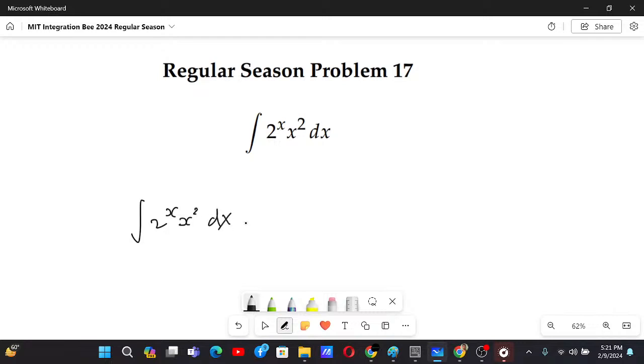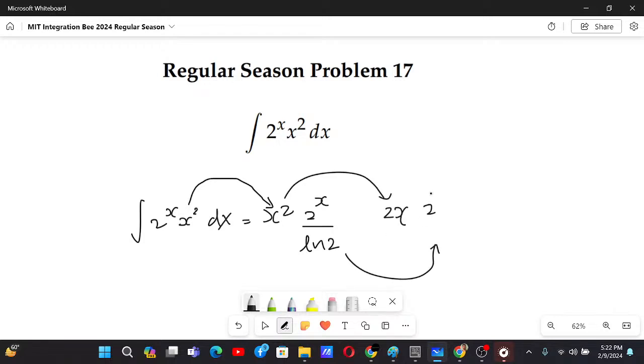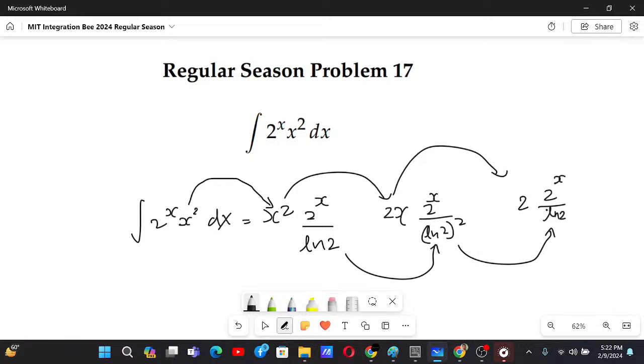So what we do is, we first write the thing that's to be differentiated as it is, and integrate the other one, 2 to the power x by ln of 2. Differentiate this, 2x, integrate this, 2 to the power x by ln of 2 whole square. Differentiate this, 2, integrate this, 2 to the power x by ln of 2 whole cube. And now we can differentiate this since it's a constant and it will go to 0. Add minus plus, and that is the answer.